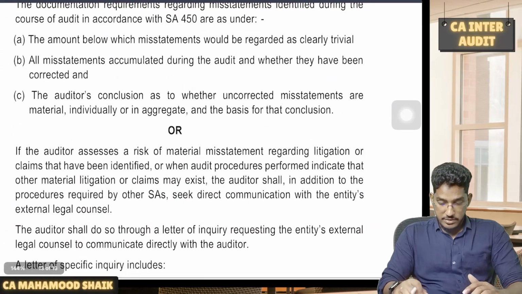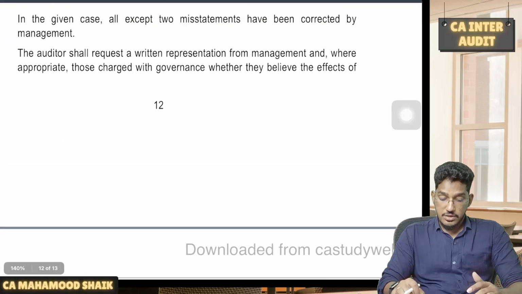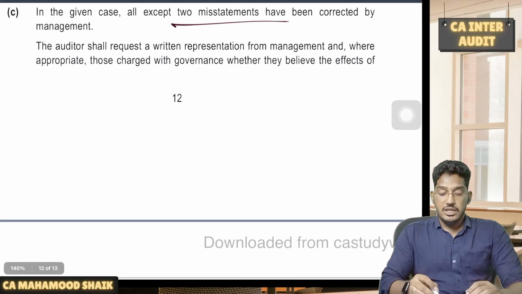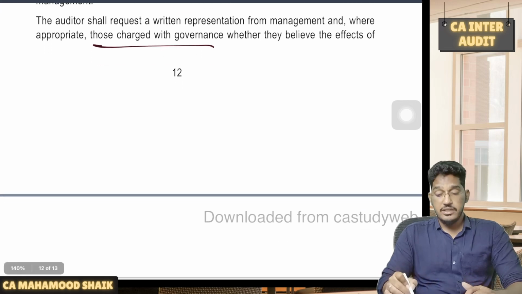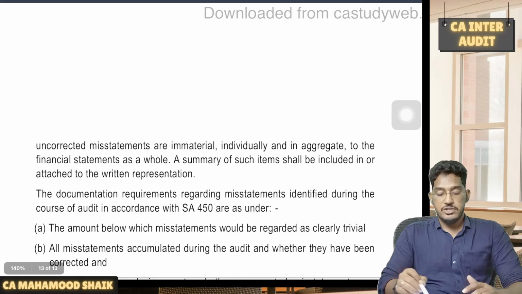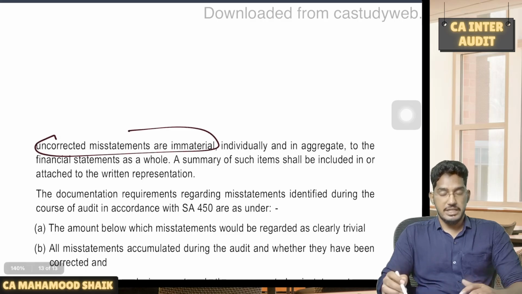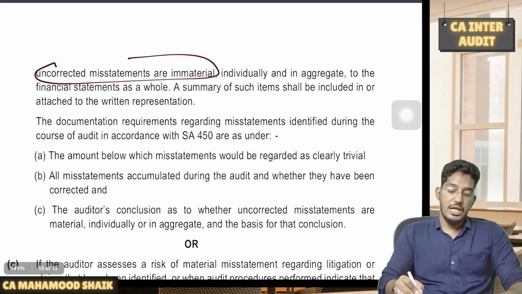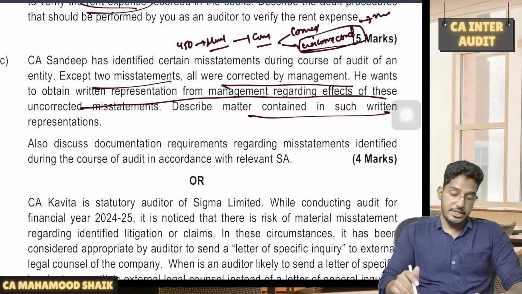So if you see it here, in the given case, all except 2 misstatements have been corrected. The auditor shall request a written representation from the management and, where appropriate, those charged with governance, whether they believe the effects of the uncorrected misstatements are immaterial individually and also in aggregate to the financial statements as a whole, and even you have to get the summary of all such items.